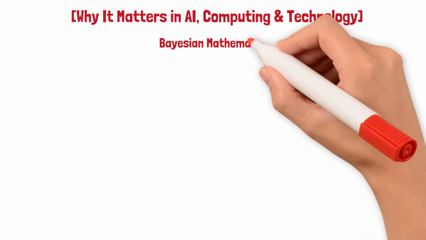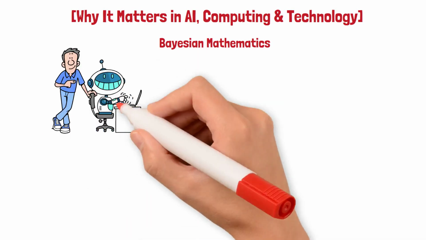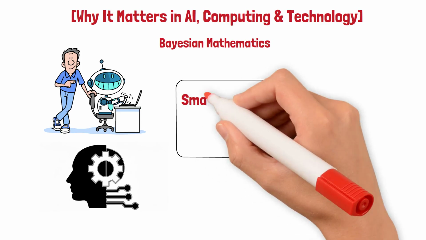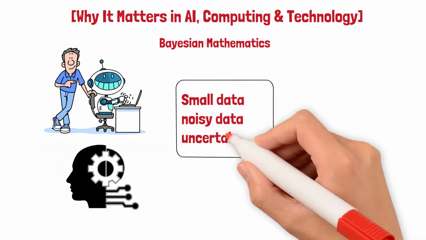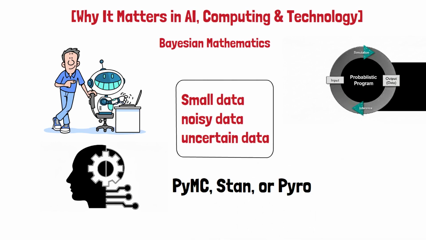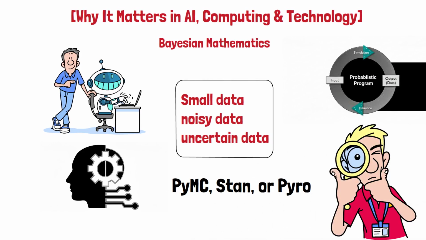Why it matters in AI, computing, and technology. Bayesian mathematics is a cornerstone of modern AI. In machine learning, Bayesian methods power algorithms that handle small data, noisy data, and uncertain data. In probabilistic programming, tools like PyMC, Stan, or Pyro allow researchers to model complex uncertainty directly.